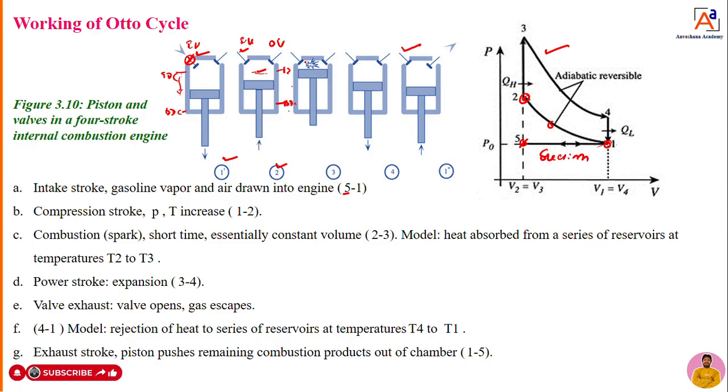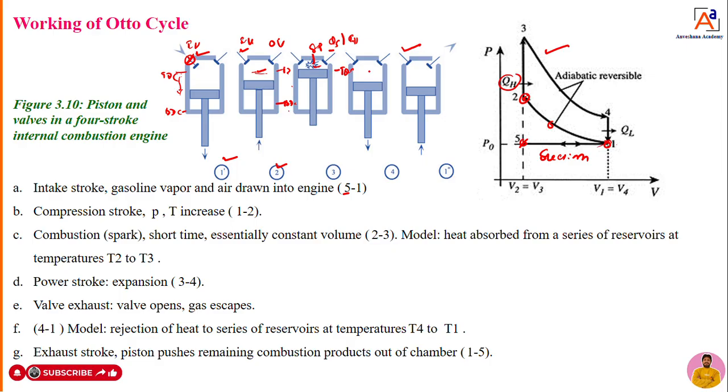At this point, with the help of the spark plug, we are going to give a spark. That means you are adding a certain amount of heat to the engine. You can take it as QS or QH. You are adding heat at constant volume, that is 2 to 3, because when it reaches TDC, the volume remains constant. When you give a spark to the air fuel mixture, you are adding heat to the engine. Combustion will take place at constant volume.